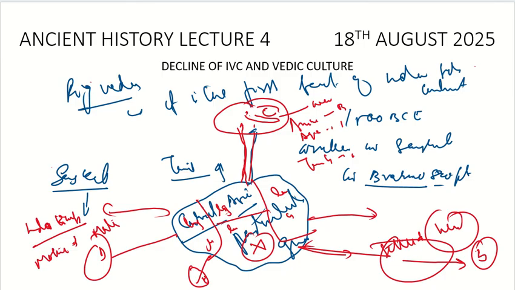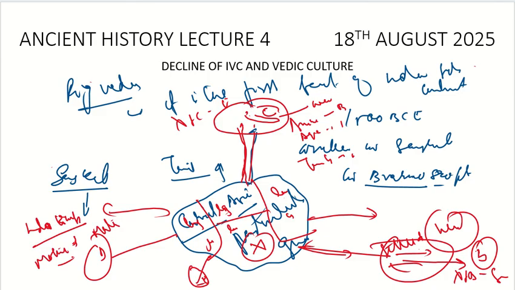So there would be a mixing of these languages, and this mixing led to the introduction of Indo-European languages. So here X plus B, it became Sanskrit. Here X plus C, it became English. So something here and something here. That is how the Indo-European languages emerged.